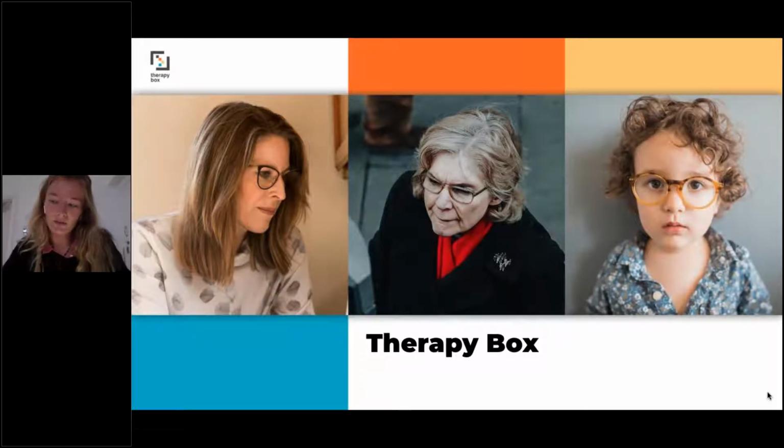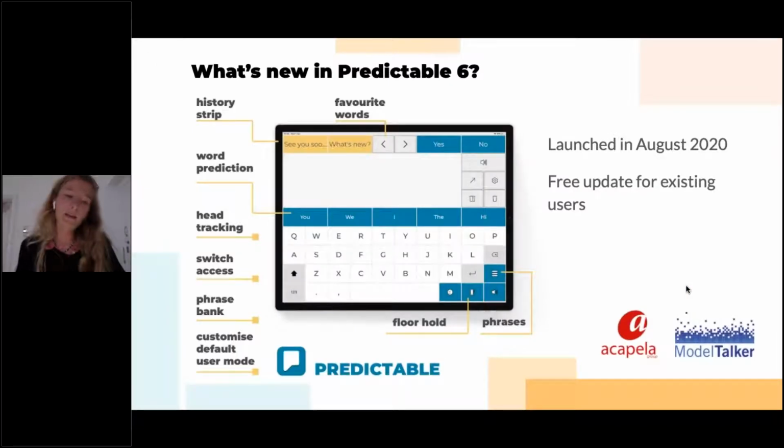We have 10 years of experience in developing AAC solutions, and we just released the new version of our flagship app. I'm here today to speak about these new features and explain how they can benefit our users.